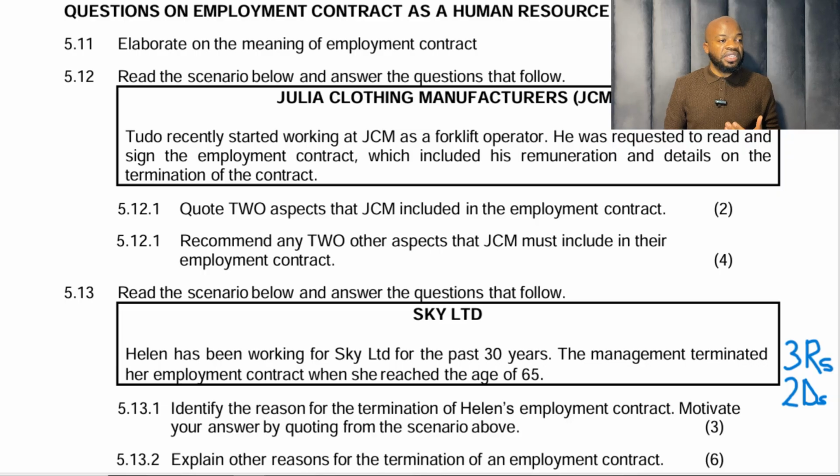What is retirement? This is when somebody leaves their employment because they have reached the prescribed age of retirement, which is 65, which is what we have in the scenario there. Resignation is when somebody voluntarily leaves their job, maybe for greener pastures or for reasons best known to themselves.